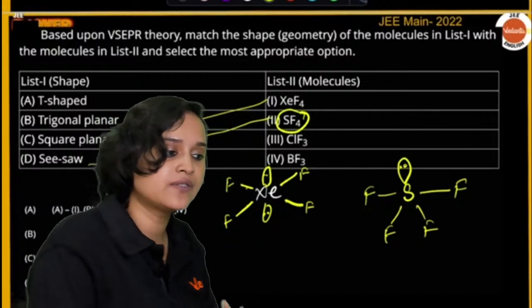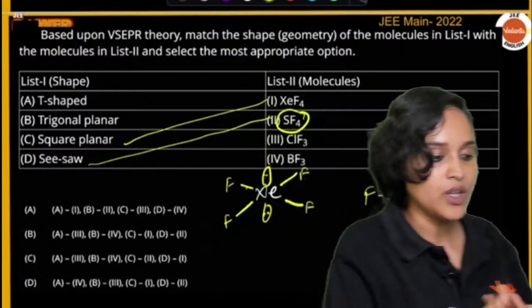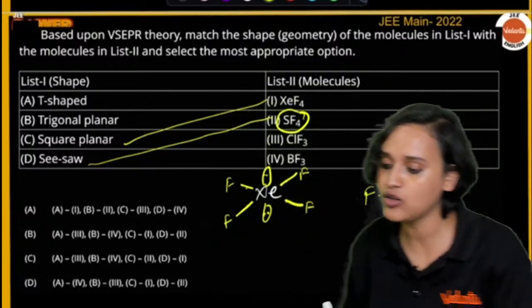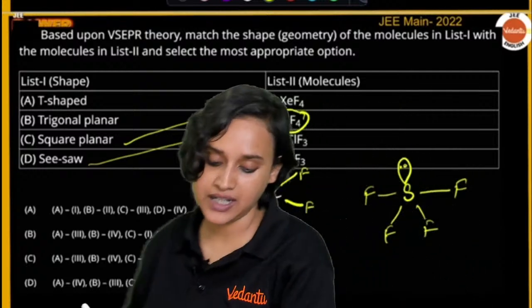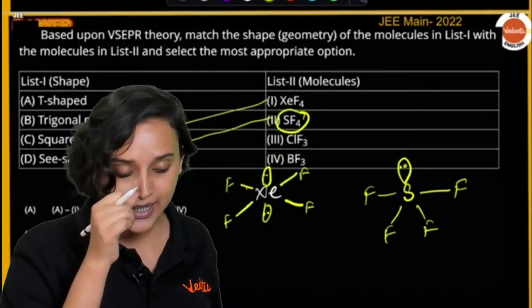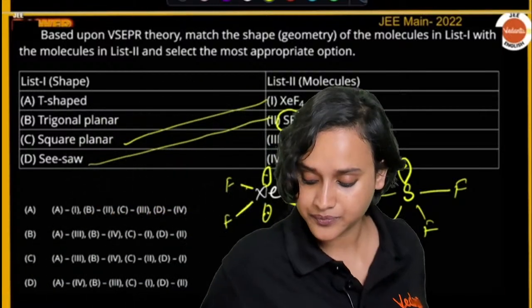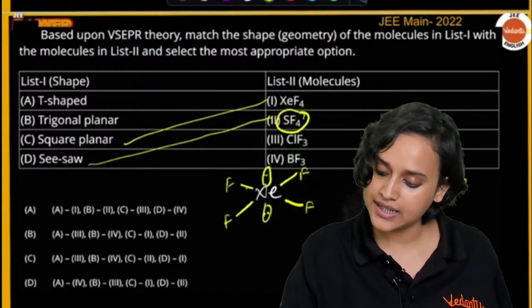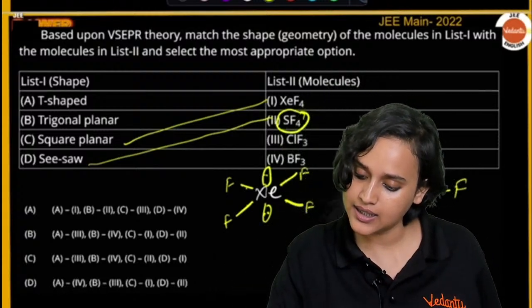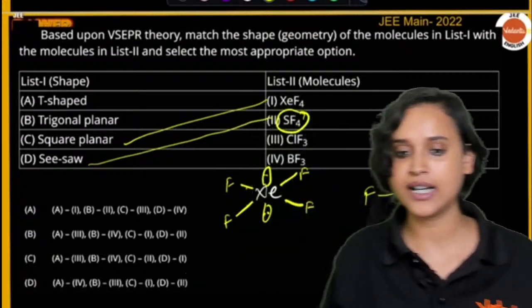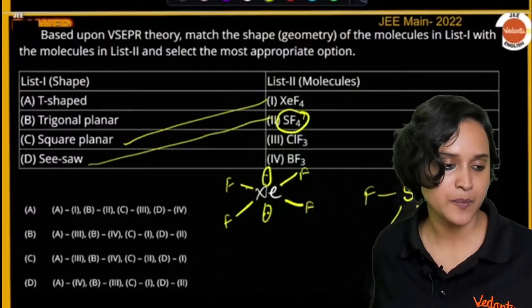Who can tell me about ClF3? And then who can tell me about BF3? For BF3, I think I've already explained it to you guys. Can you answer? What do we have? C is 1 and D is 2. So, what is the correct answer, guys? Come on.